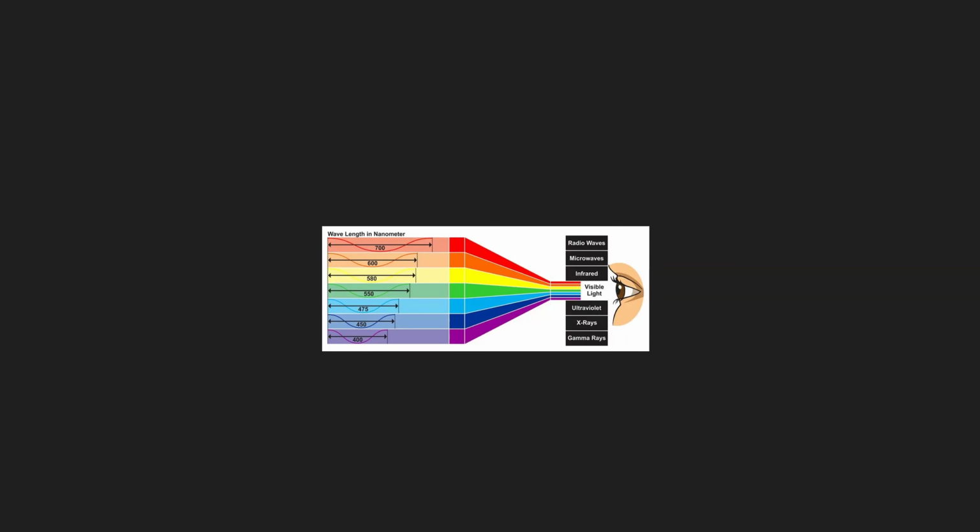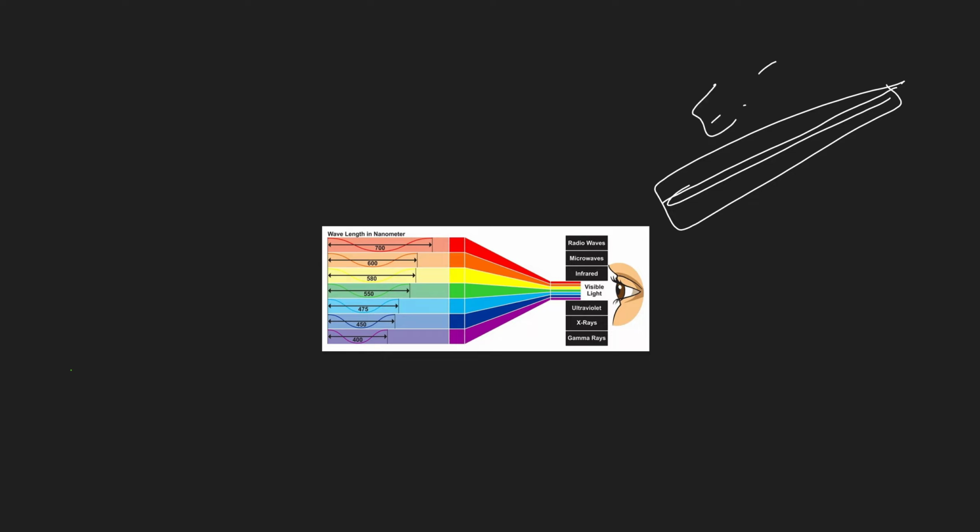Okay, we just need to see here now the light that is coming from the sun. This is the spectrum that is coming from the sun. This electromagnetic spectrum, what does it contain?